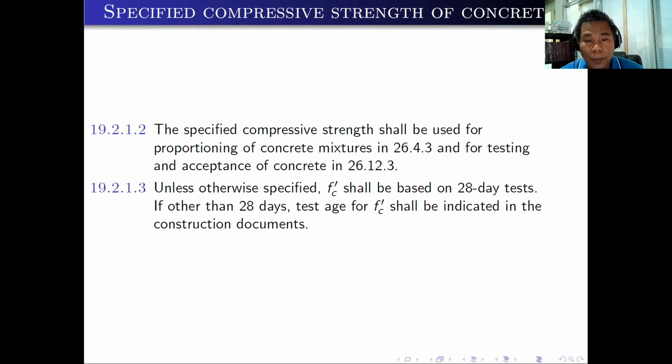The specified compressive strength shall be used for proportioning of concrete mixtures in 26.4.3 and for testing and acceptance of concrete in 26.12.3. Unless otherwise specified, FC prime shall be based on a 28-day test. If other than 28 days, test age for FC prime shall be indicated in the construction document.